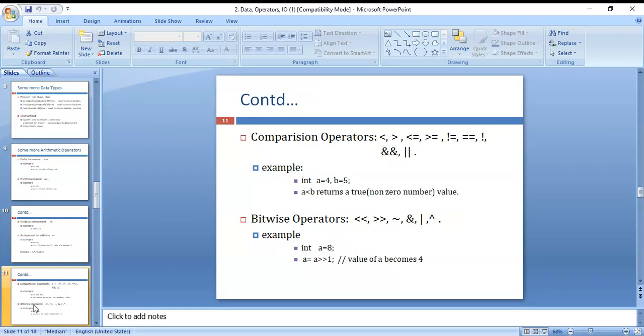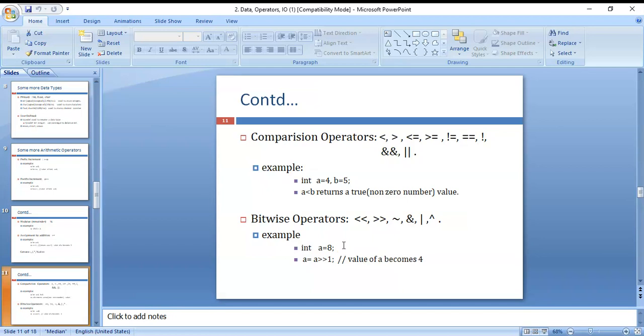Bitwise operators are the left shift, right shift and negation, along with the single ampersand symbol, single or symbol, and single cap symbol. Int a is equal to 8, which is 1000 in binary. Left shift means the values on the left side move further to the left.